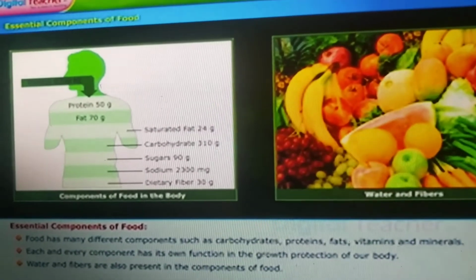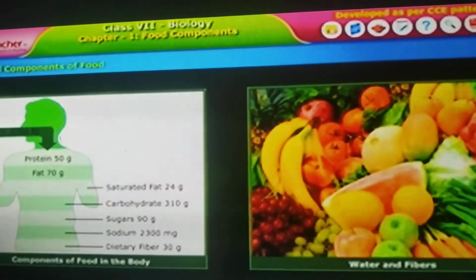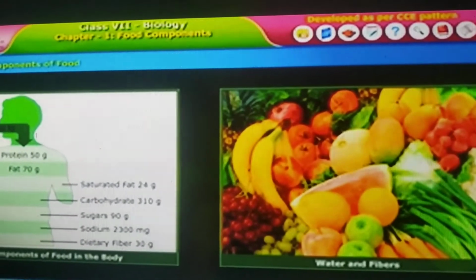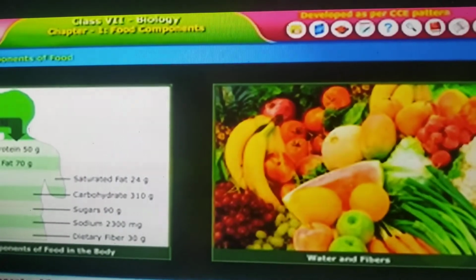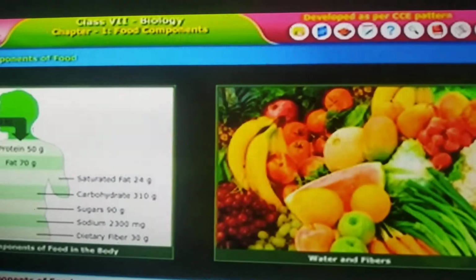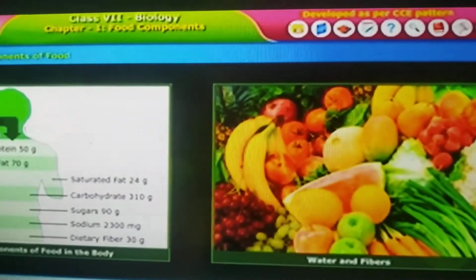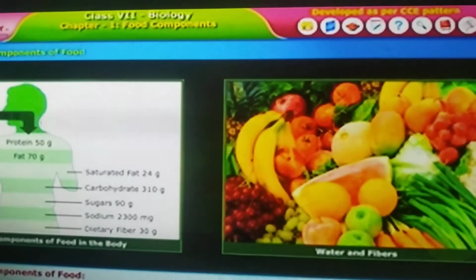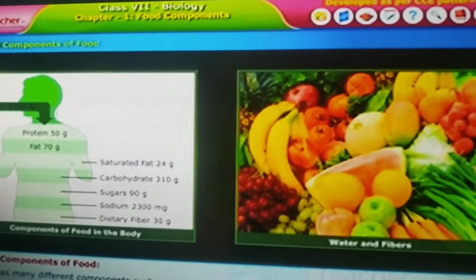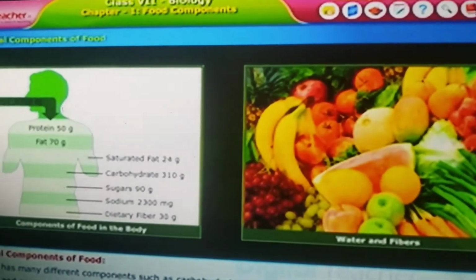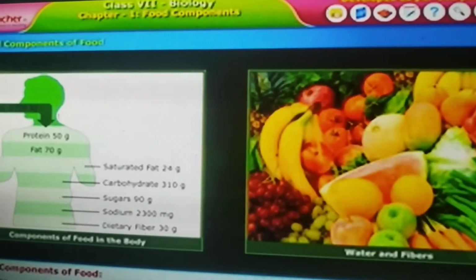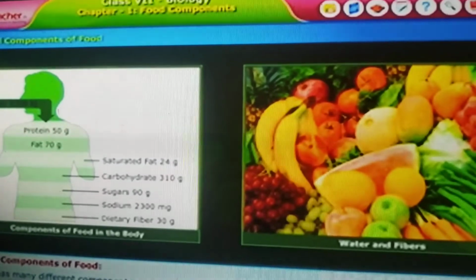Do you know, children, that we need all these kinds of food materials for our body. Not only fruits and vegetables, not only junk food, not only carbohydrates, not only proteins and minerals. So not individual components, but we need all these ingredients for our body, right? So how do we prepare a food item? By adding all the ingredients. With only one ingredient we can't prepare any delicious dish. Yes or no? Yes. So like that, to make our body strong, we need all these food items for our body.